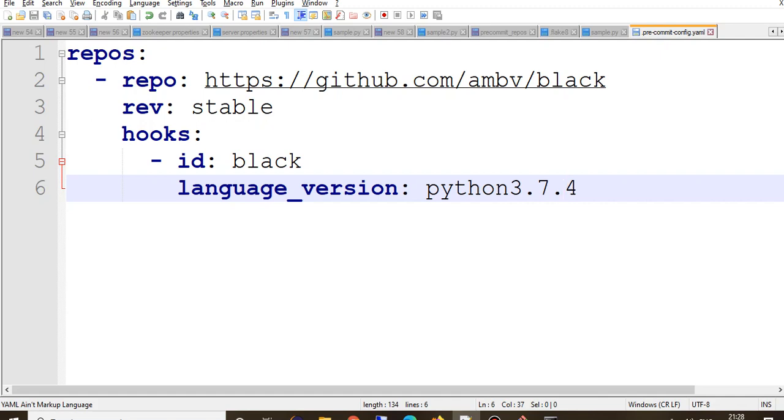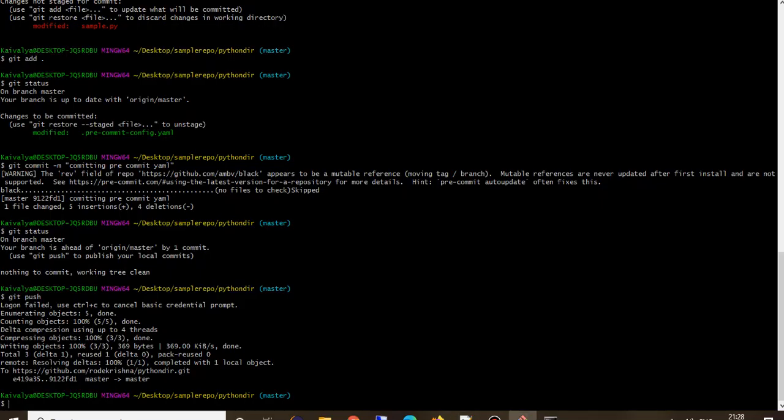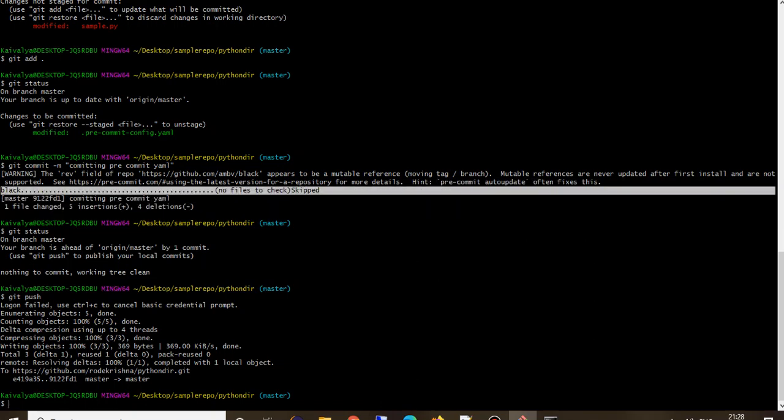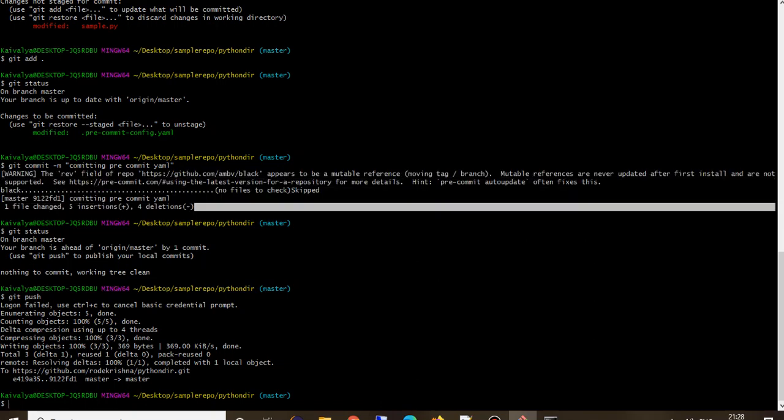If there is a new repo, you have to do it one time for every repo. And once it is all done, you just need to run the commit command. So the pre-commit hook will automatically run because it is installed, and it will show you whether black was successful or not. If black failed, anyways it corrects the file automatically. You need to add the file again and then push the changes.